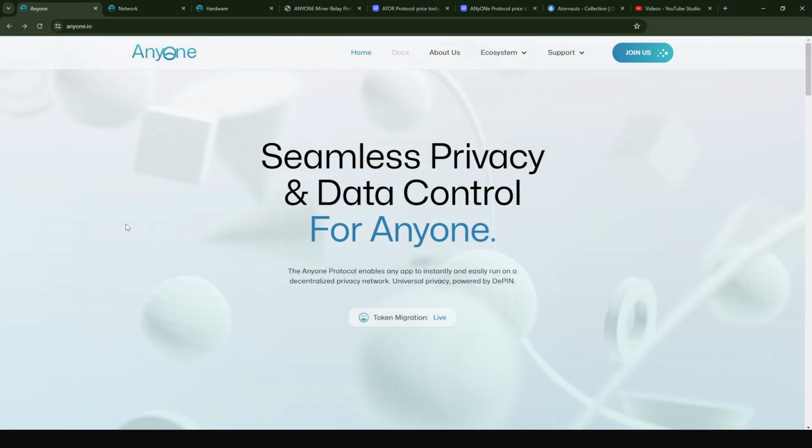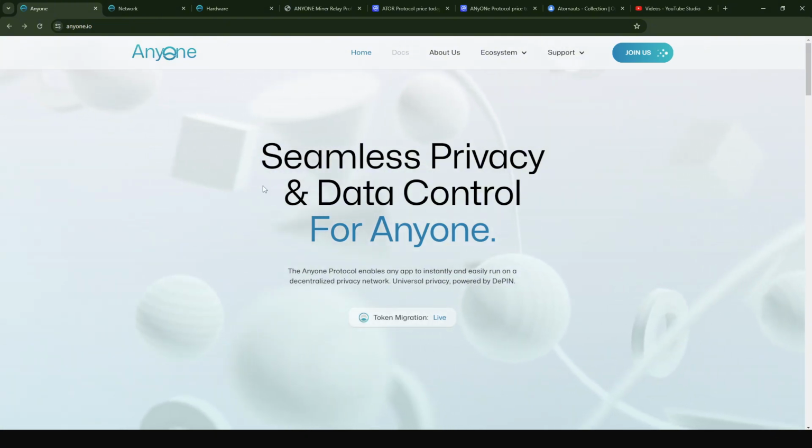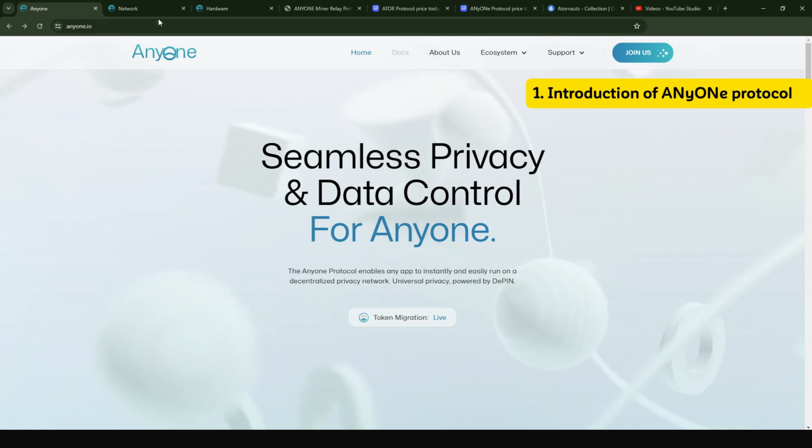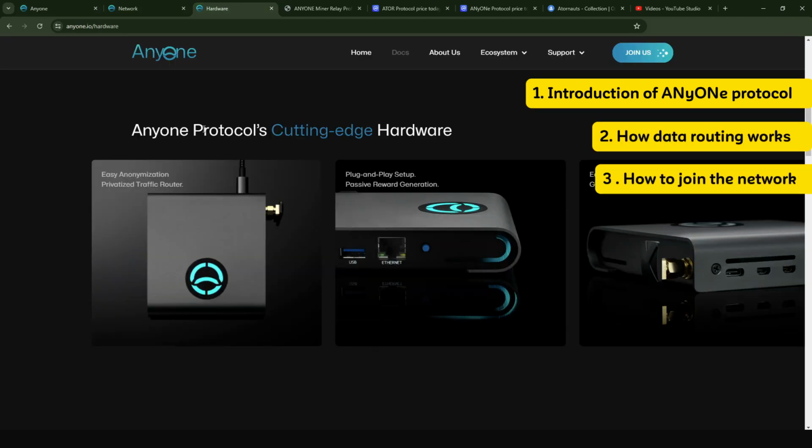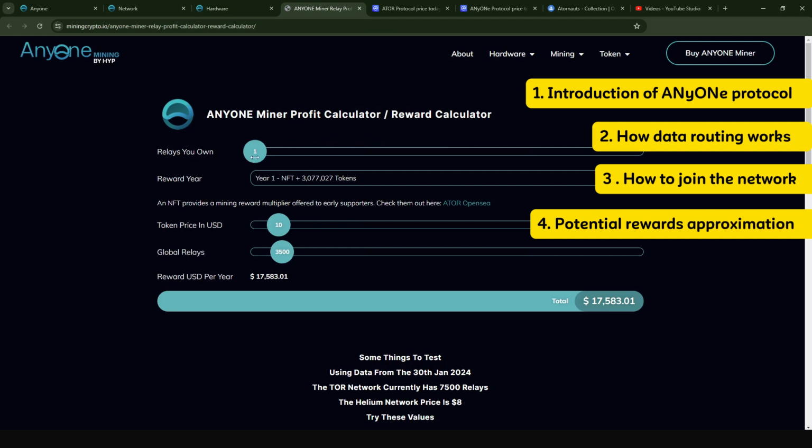So what I'm going to talk about in this video is to introduce the ANyONe protocol, explain a little bit about how it works from a concept perspective, show you how you can participate in this project by either buying the hardware or by setting up your virtual node, and also give you a general overview about what the rewards could look like.